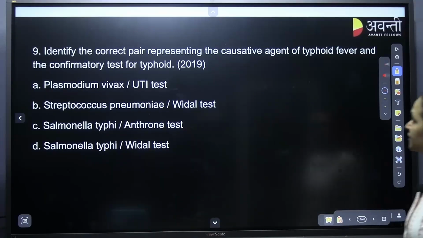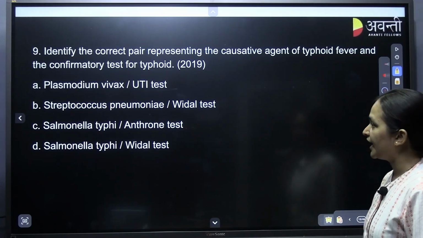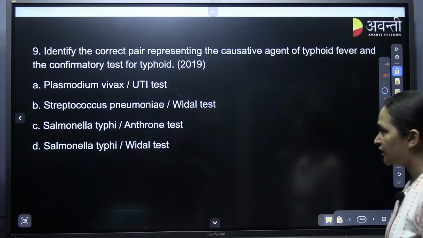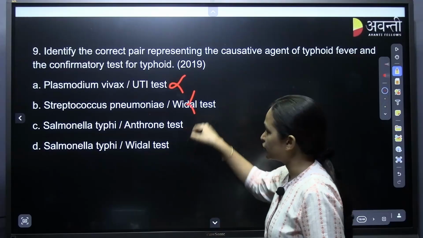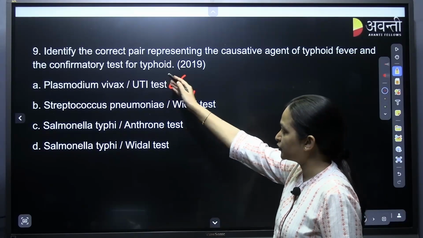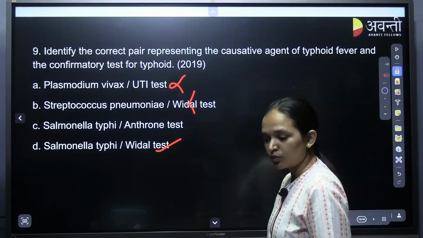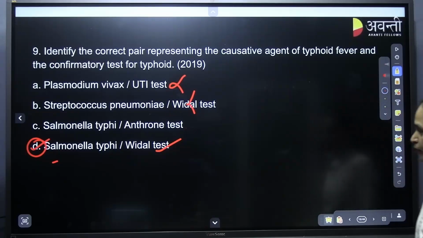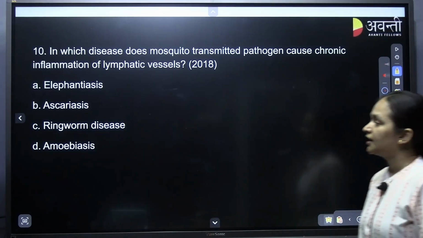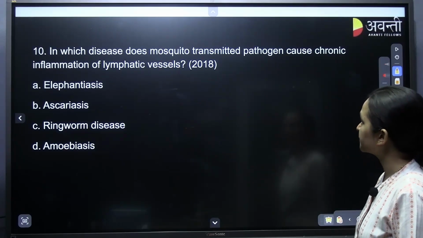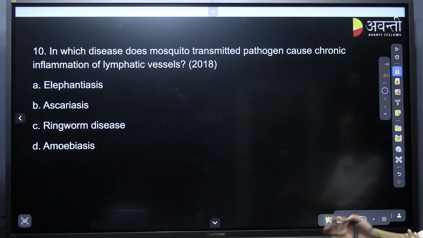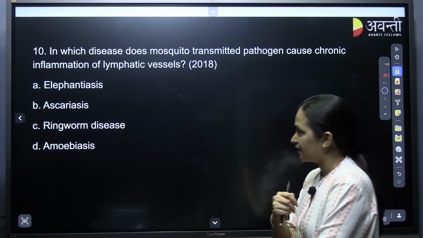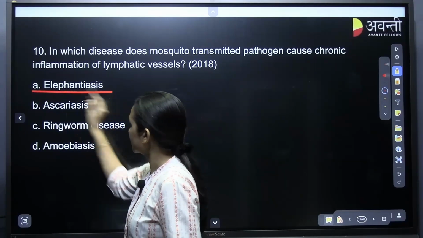Identify the correct pair representing the causative agent of typhoid fever and the confirmatory test for typhoid. Causative agent is Salmonella typhi. So these two are wrong. The confirmatory test for typhoid is Widal test. So D4 Delhi is the correct answer, Salmonella typhi and Widal test. In which disease does a mosquito transmitted pathogen cause chronic inflammation of lymphatic vessels? Elephantiasis. Yes. A is the correct answer.